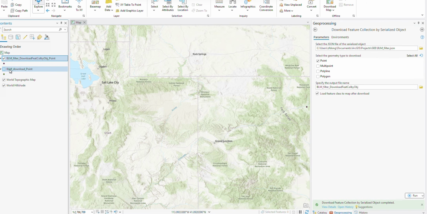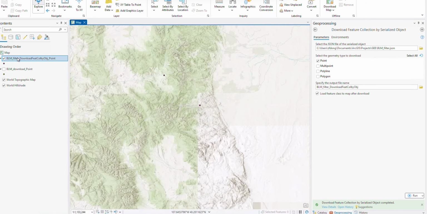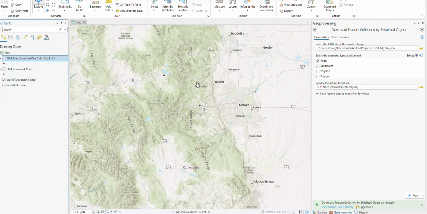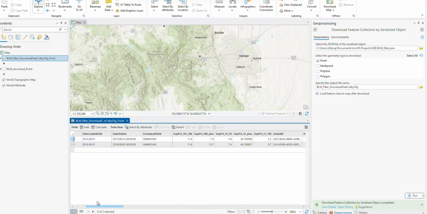Okay, let's see where these 2 points are. Yeah, so it's just 2 points after the filters. As we showed earlier in the add feature collection to map, and all the properties are successfully downloaded.